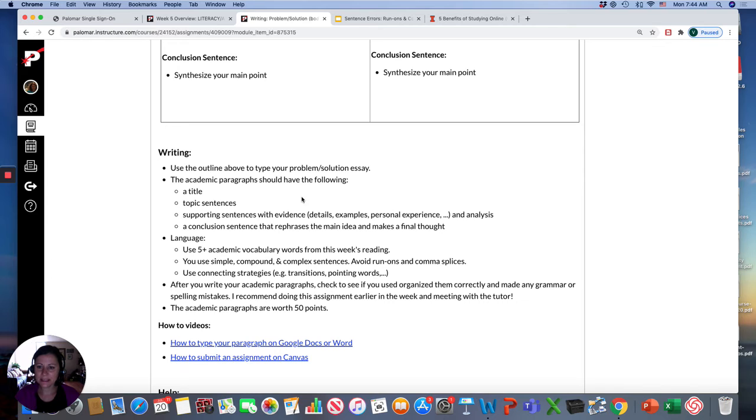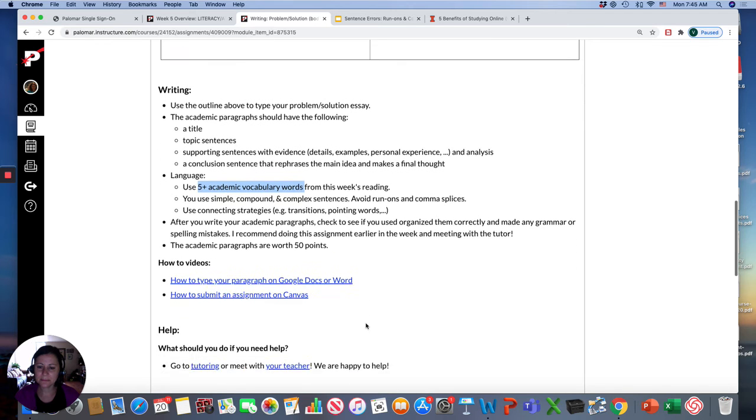And make sure you read this right here. This explains what you need in the writing. You need it to be organized, with a title, topic sentences, supporting sentences, and a conclusion sentence. For language, you need 5 or more academic words from that vocabulary set I showed you. You want to try to use different types of sentences. Avoid run-ons and comma splices. And use the connecting strategies we learned last week. Also, for this vocabulary, please underline the words so I can see them, so I know you included them.